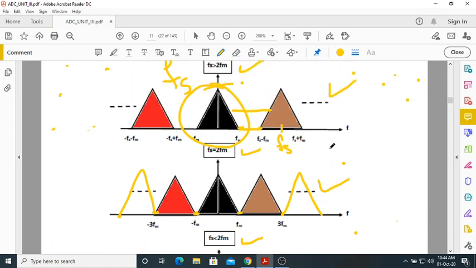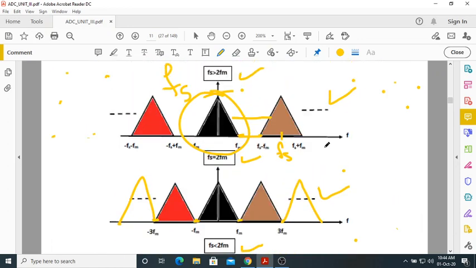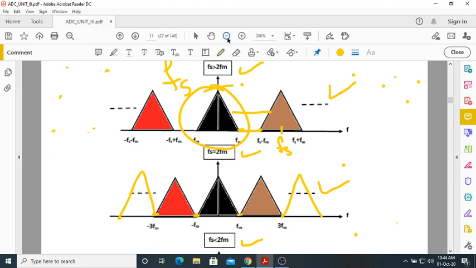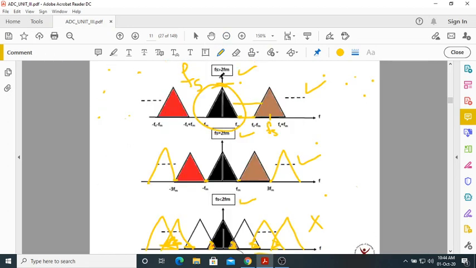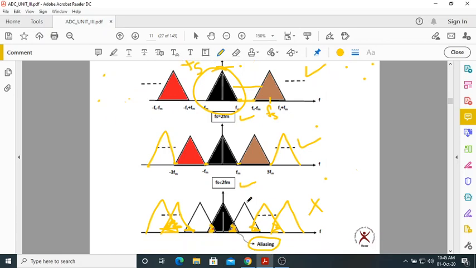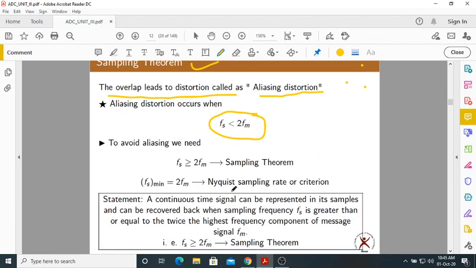Here I have taken three cases. Case 1, when Fs is more than 2Fm, no problem. When Fs is exactly equal to 2Fm, no problem. When Fs is less than 2Fm, there is a problem. Okay, so that's why I clearly mentioned that when Fs is less than 2Fm, we get some distortion called aliasing distortion. That is very important.